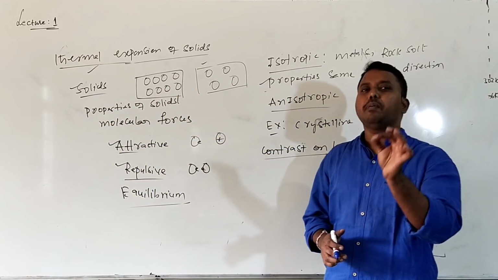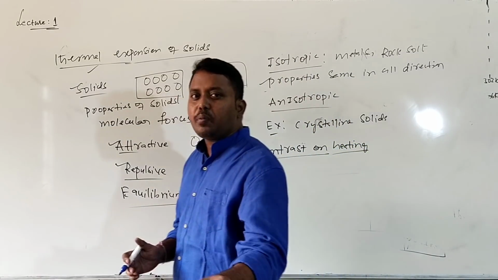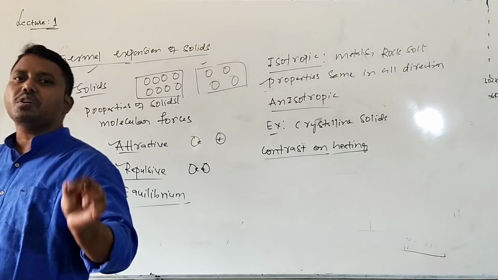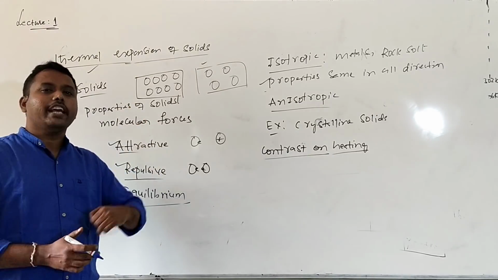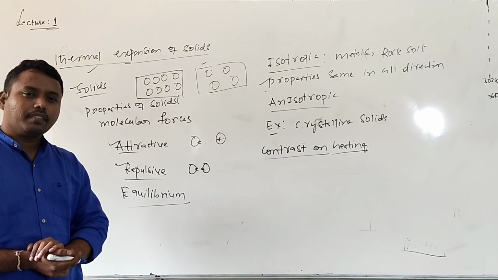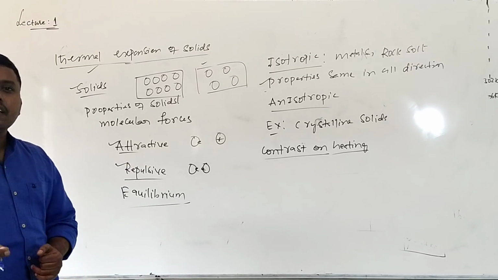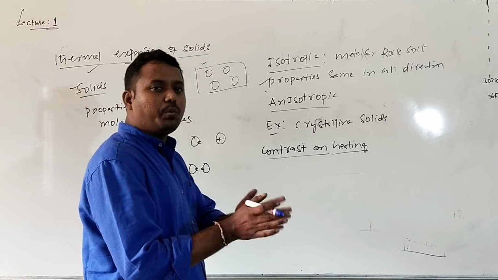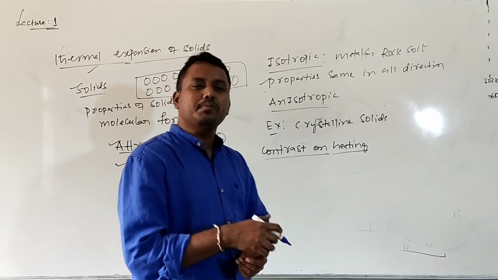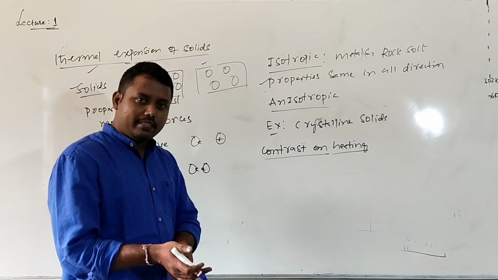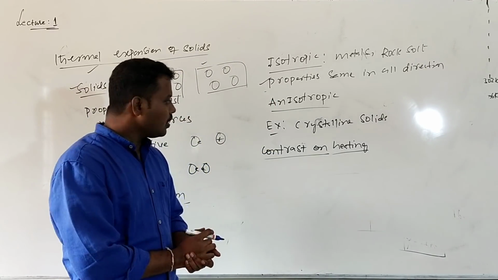Water has a peculiar property. When the temperature of water increases from 0 to 4 degrees, instead of expanding, it will compress. Only after 4 degrees will it expand. That expansion is called anomalous expansion of water.